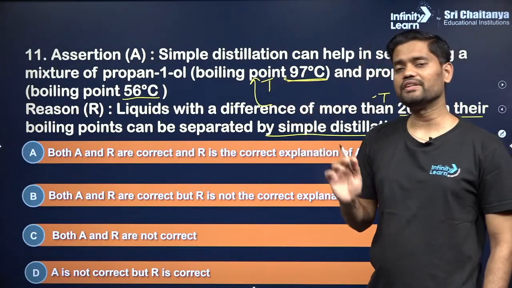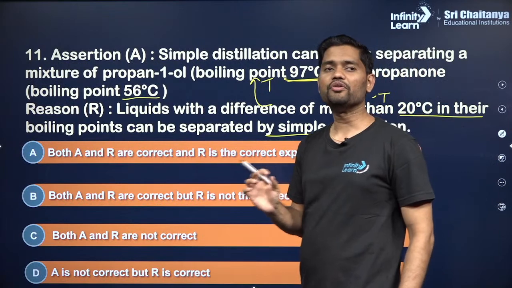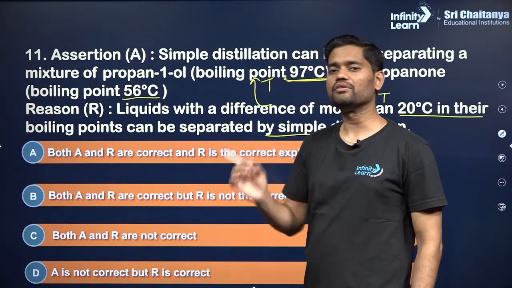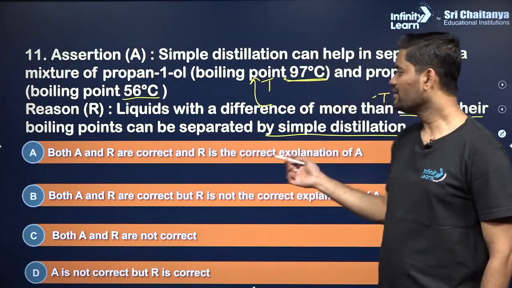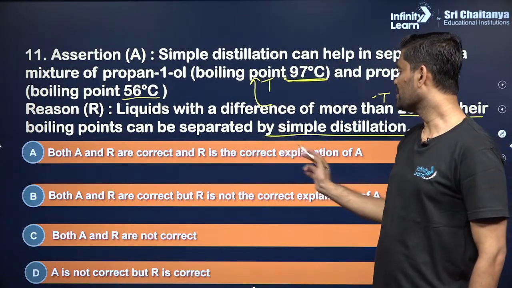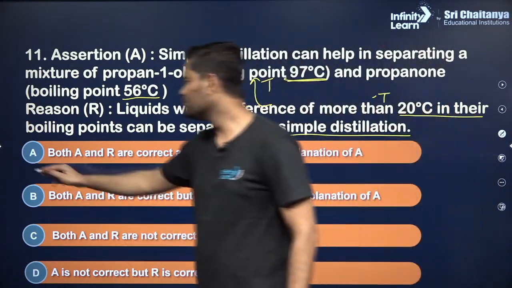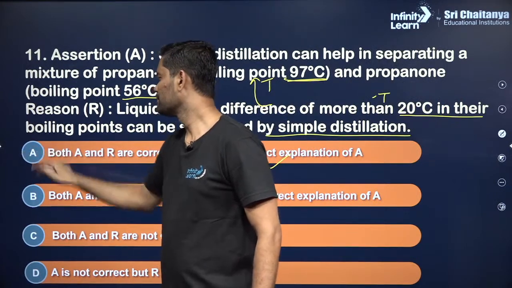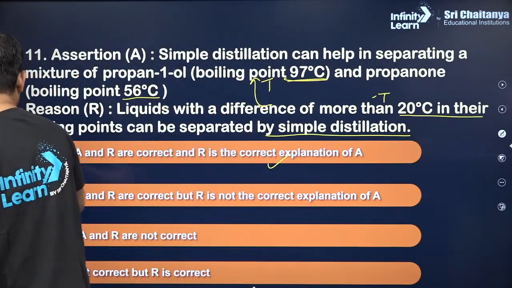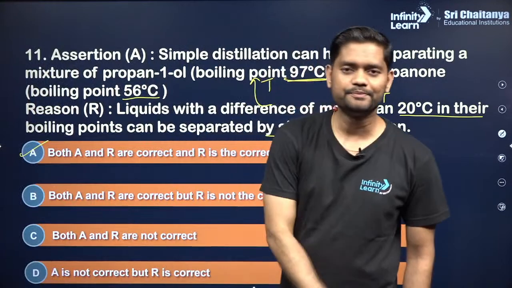Simple distillation is used when the difference between the boiling points is around 20 or more than 20 degrees Celsius, 20 or 30 degrees Celsius. Clear? And hence both A and R are correct, and R is the correct explanation of A, and hence we'll go with option A. Okay, clear?